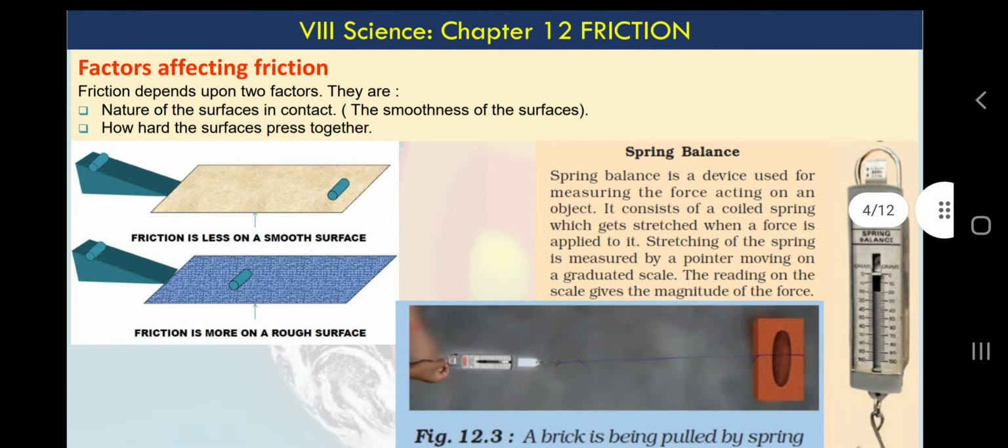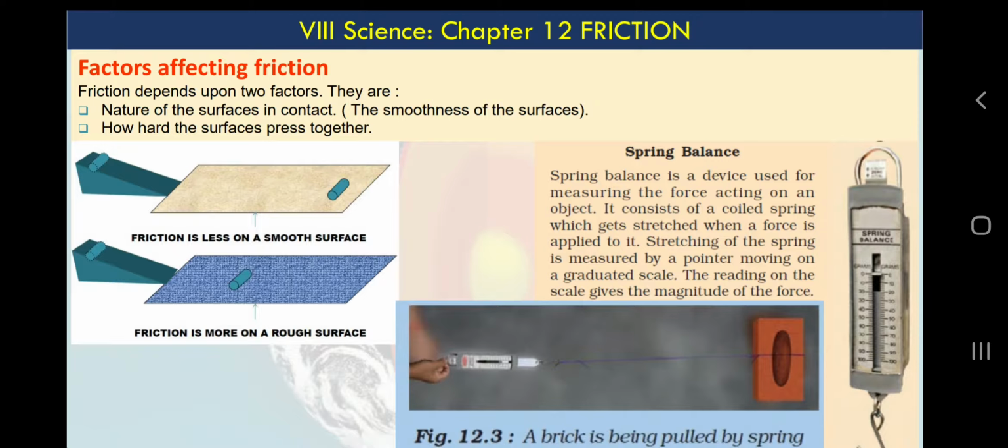Now we know what friction is. Friction is a force between two objects which are in contact and in motion, and it acts in the opposite direction of motion. Now, which factors affect friction? Very simple. If the surface is smooth, there will be less friction, and if the surface is rough, there will be more friction.